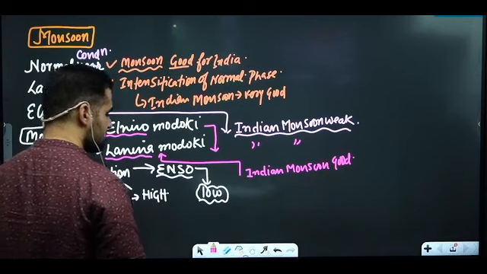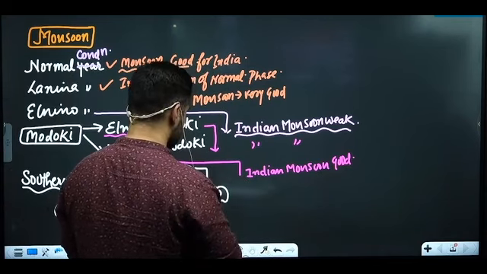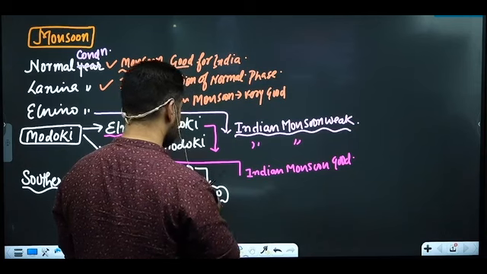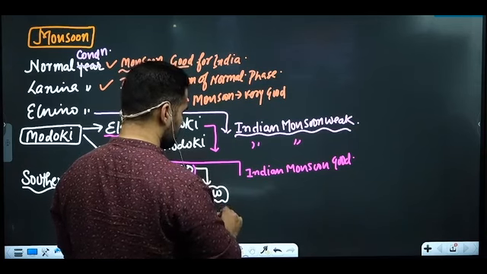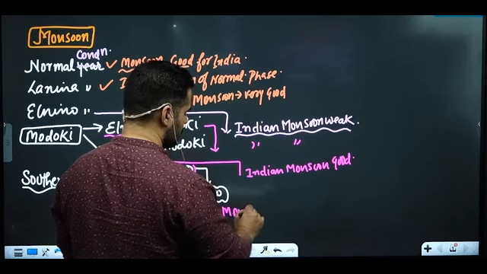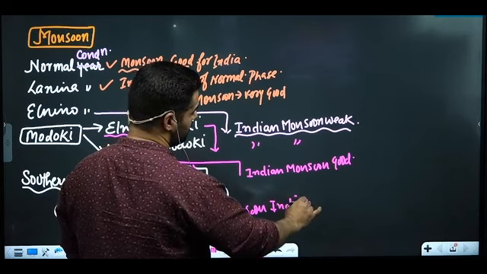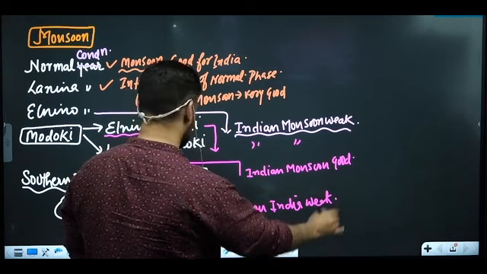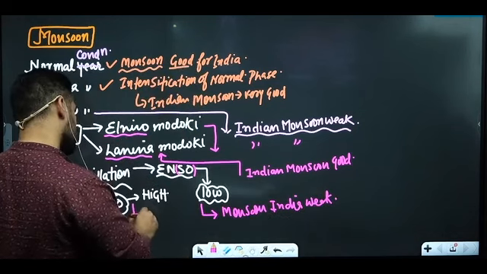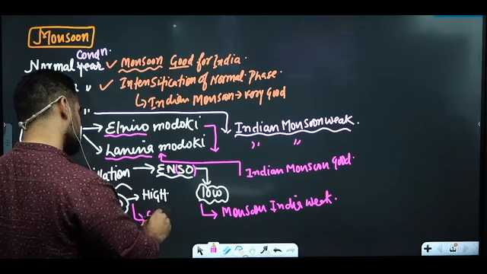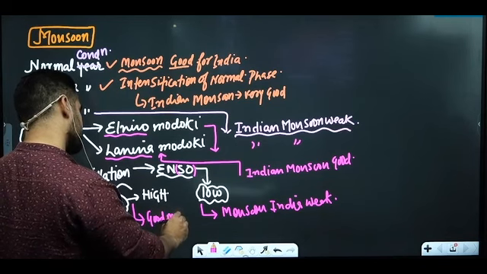Then you have Southern Oscillation. If there is El Nino Southern Oscillation, or simply if Southern Oscillation is low, monsoon for India weak. If La Nina means high Southern Oscillation, good monsoon.